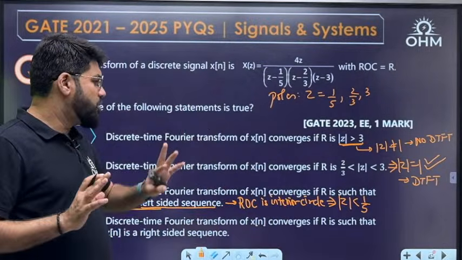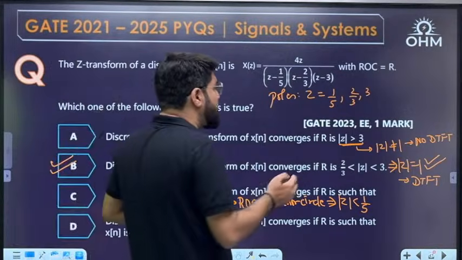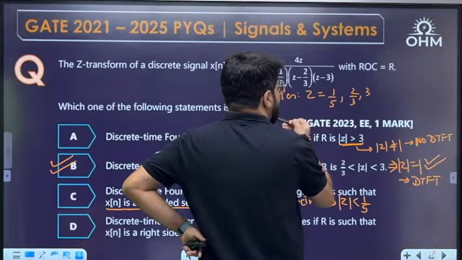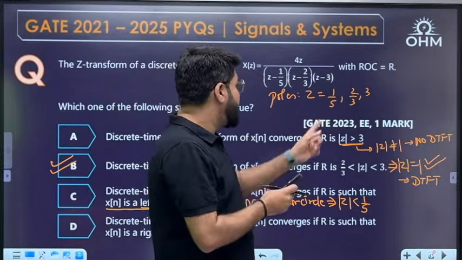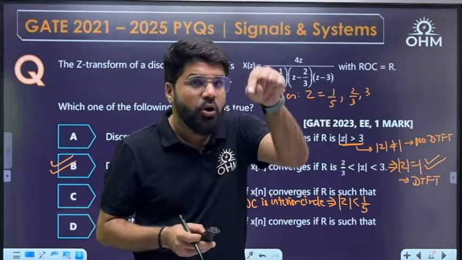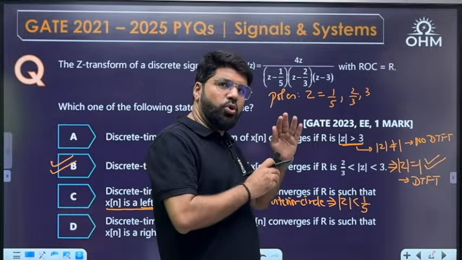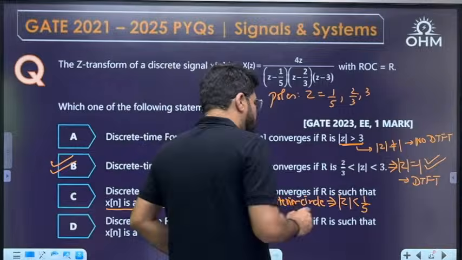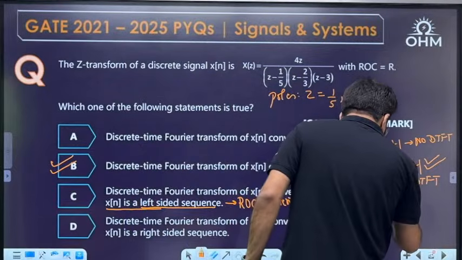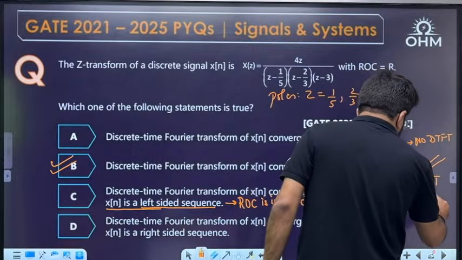And why only less than the innermost pole? Because suppose you take the ROC as mod z less than 2 by 3, interior of 2 by 3. But if you go interior to 2 by 3, 1 by 5 will come. The ROC cannot include a pole, I clearly told you. But if you go inside 1 by 5, no other pole will come. That is why inside the innermost, the smallest pole. So will mod z be 1? Mod z less than 1 by 5, mod z cannot be 1. Mod z cannot be 1, no DTFT.